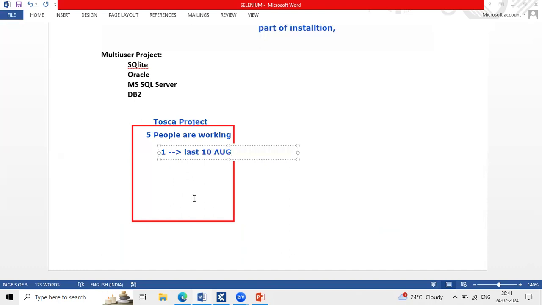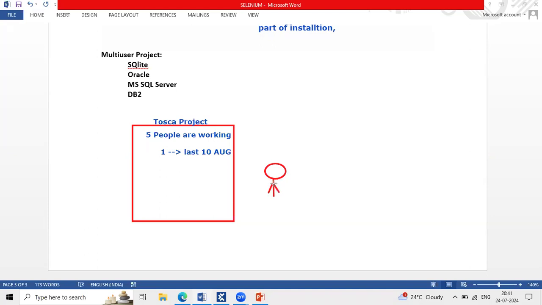Within this 10th of August, we have to replace this person's position, correct? So we'll interview one person, hire that person and assign one person to this particular project. Let us assume team, one person selected for this project for the replacement.